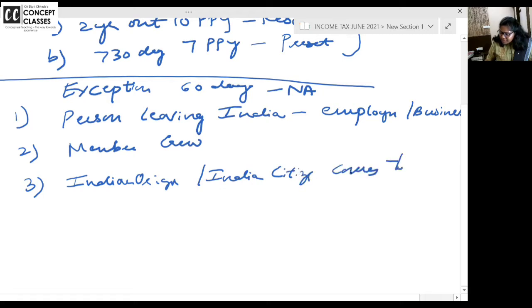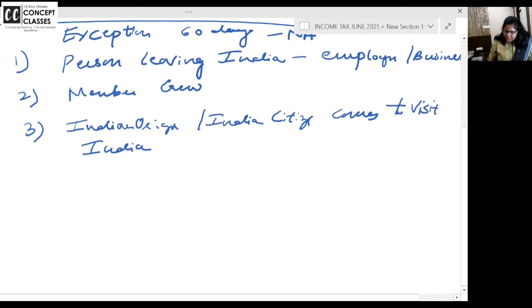A person who comes to visit India and stays in India. For him, the 60 days condition is not applicable.